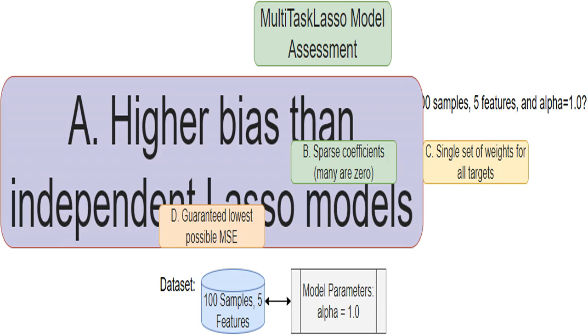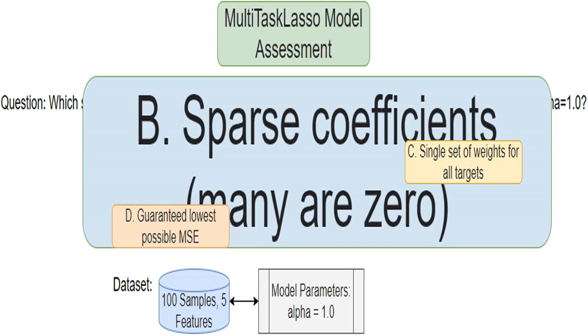This statement explores whether sharing weights across all outputs, MultiTaskLasso, increases bias compared to creating separate lasso models for each output. I'll need to consider the trade-off between bias and variance. Higher bias means that our model is simpler and makes stronger assumptions about the data. Here, I'm examining if the model's characteristic of producing sparse coefficients, many weights will be 0, holds true.